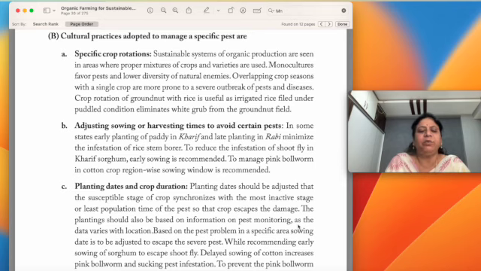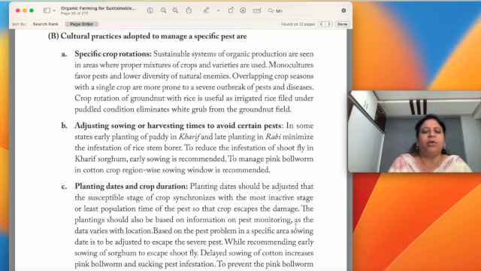To manage pink bollworm in cotton crop, region wise sowing window is recommended. Suppose in Telangana, before July 15th, the sowing of cotton is to be completed. Otherwise, if continuous availability of the host is there, the pink bollworm infestation continues throughout the year and control will become very difficult. At some point of time, if that host is not available, the pest will be under control.